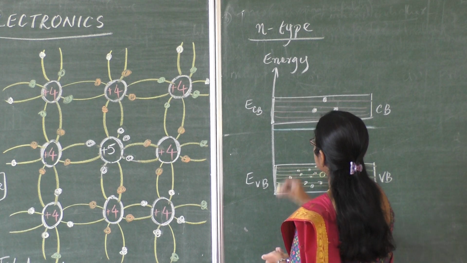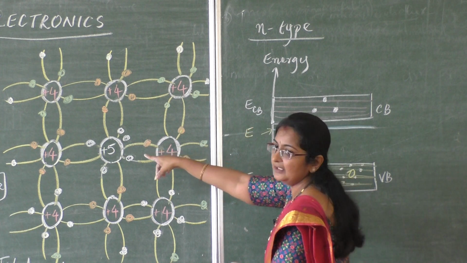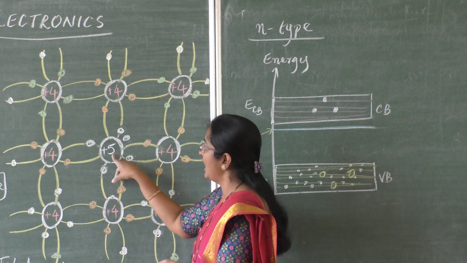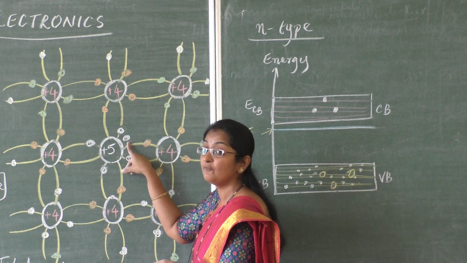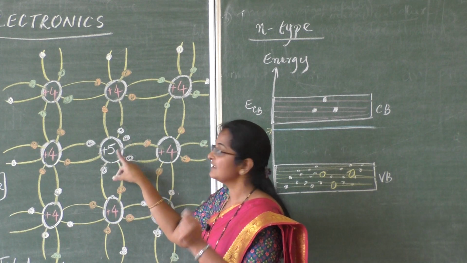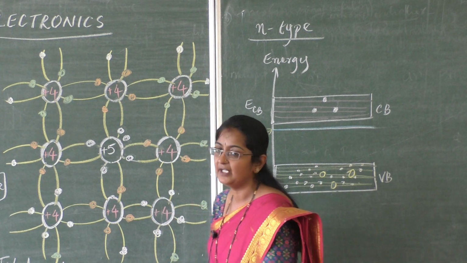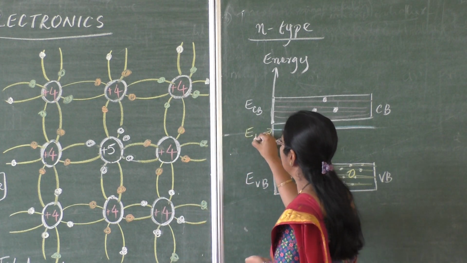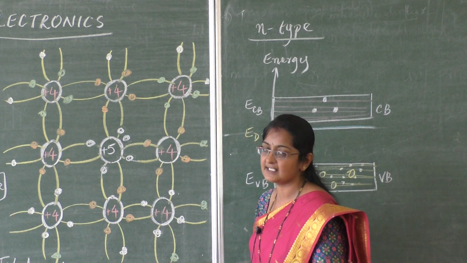Then this line represents the energy of the dopant atom's electrons, which are available for conduction. Now every atom donates one electron, so this impurity is called a donor impurity. So this energy level I can call the energy level of the donor. Let me represent it as ED.